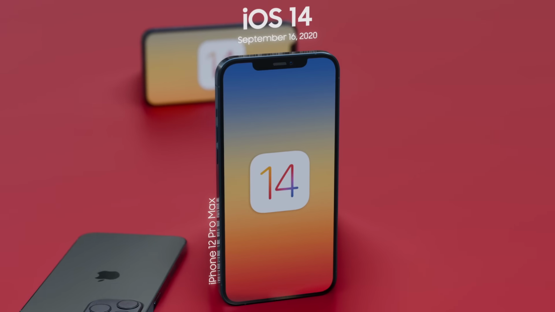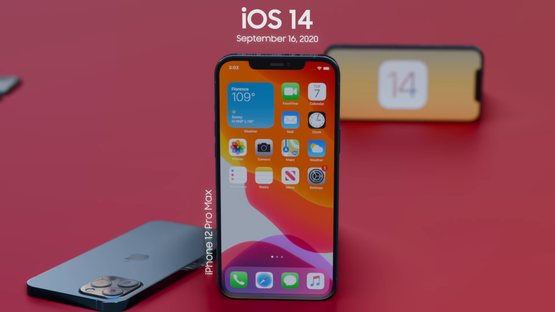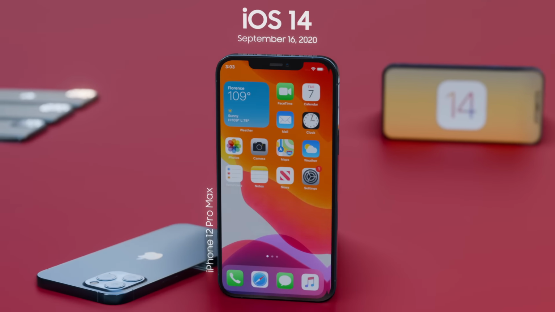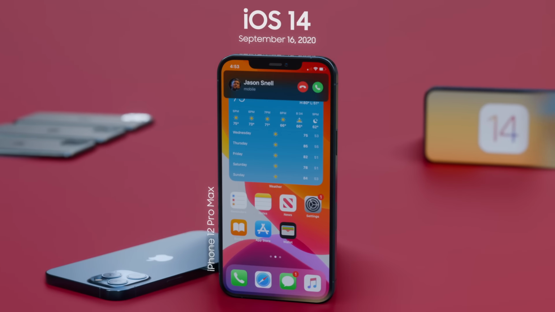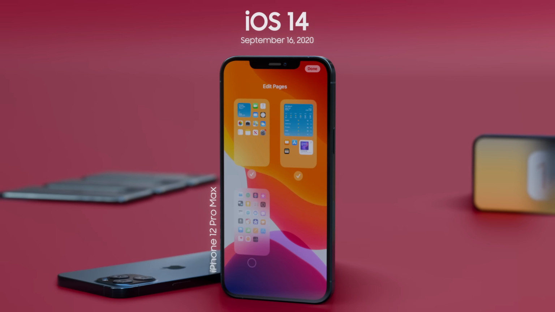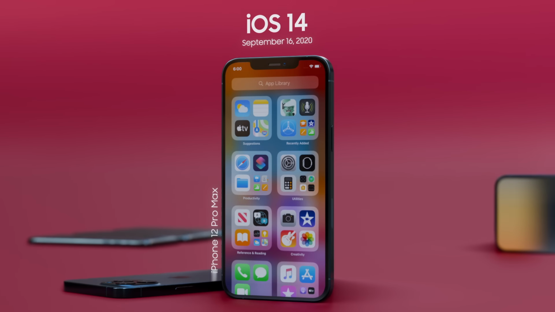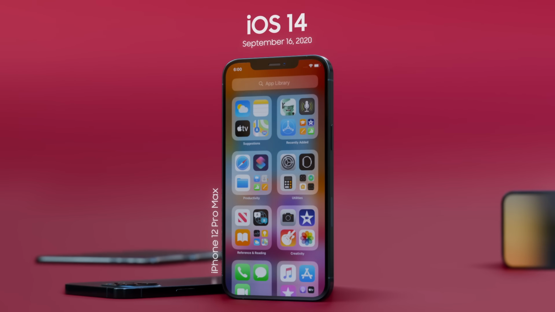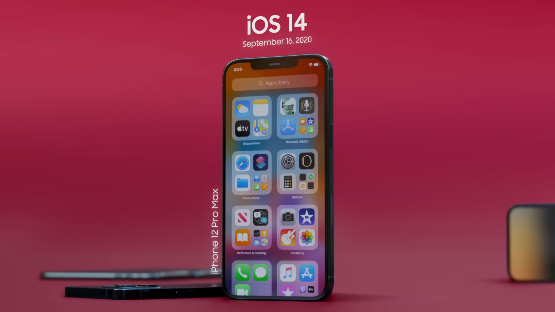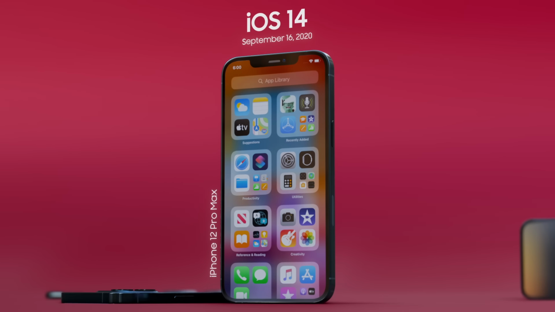iOS 14 marked a major evolution in the iPhone experience by reimagining the home screen with redesigned widgets that users could place anywhere in various sizes, even stacking them smartly to show the right info at the right time. It introduced the App Library, a new automatic app organizer that decluttered the home screen by grouping apps into categories and offering intelligent suggestions based on usage patterns.